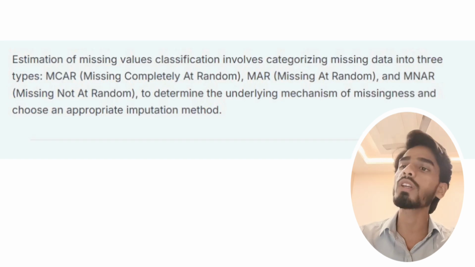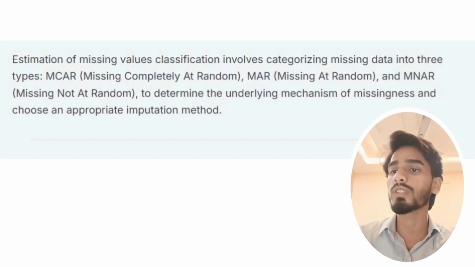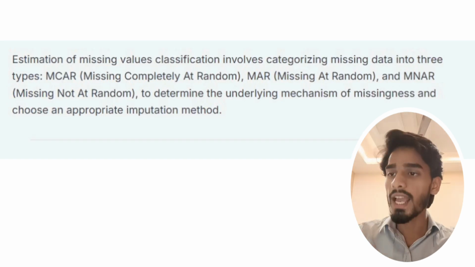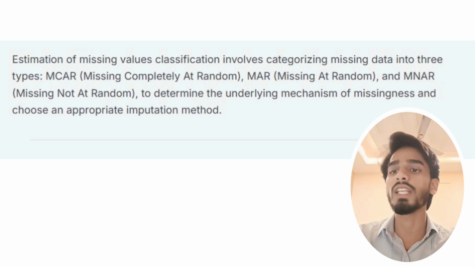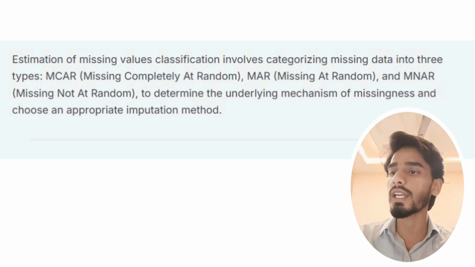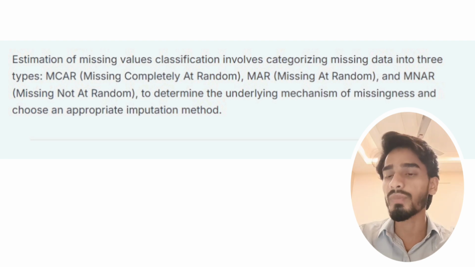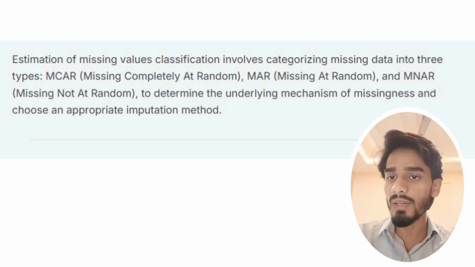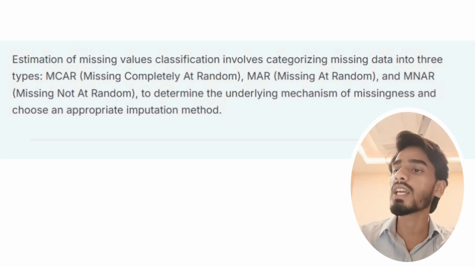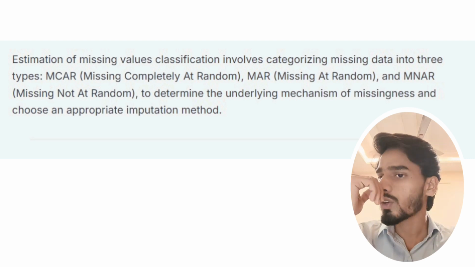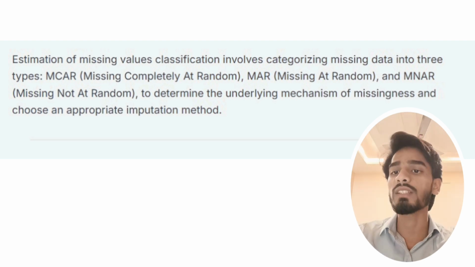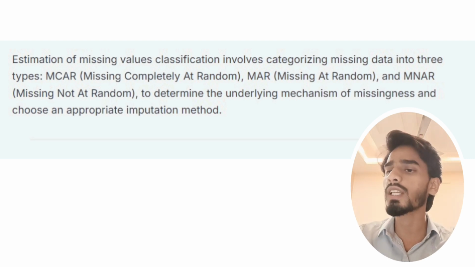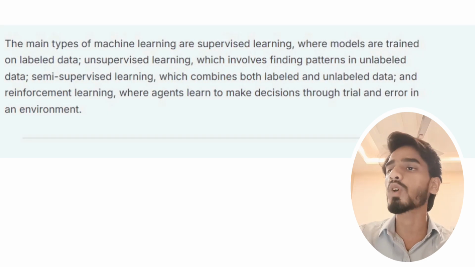Now, what is estimation of missing values classification? Estimation of missing values classification involves categorizing missing data into three types: MCAR, missing completely at random; MAR, missing at random; and MNAR, which means missing not at random, to determine the underlying mechanism of missingness and choose an appropriate imputation method.